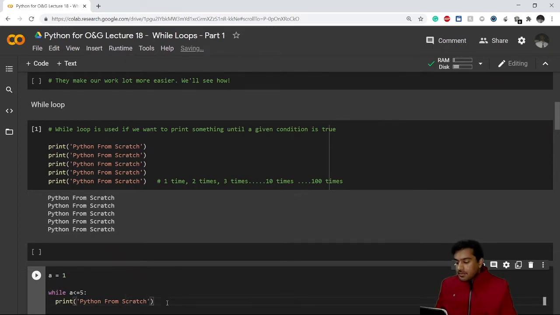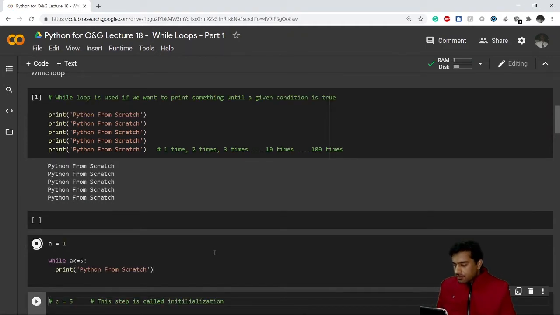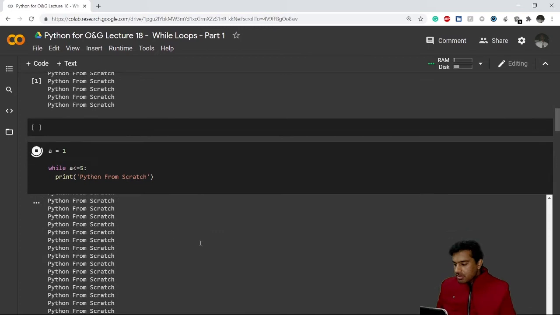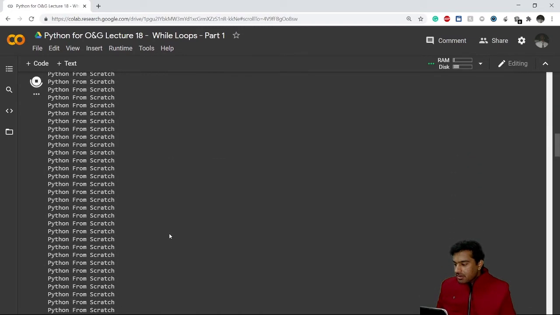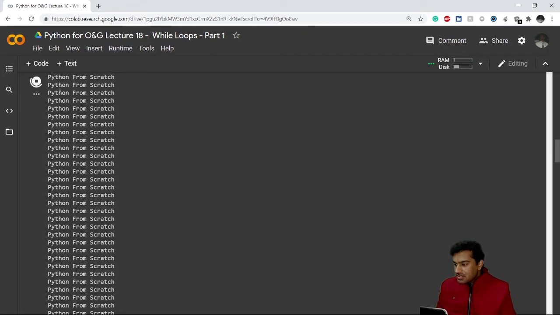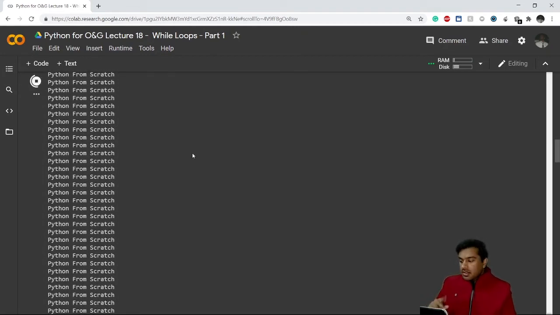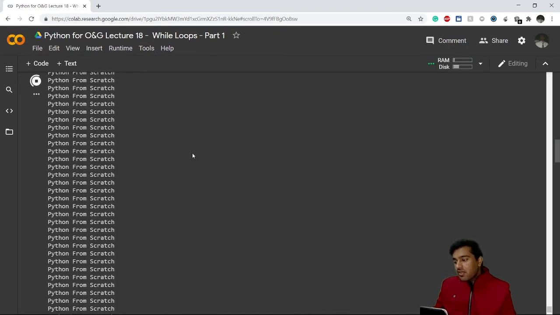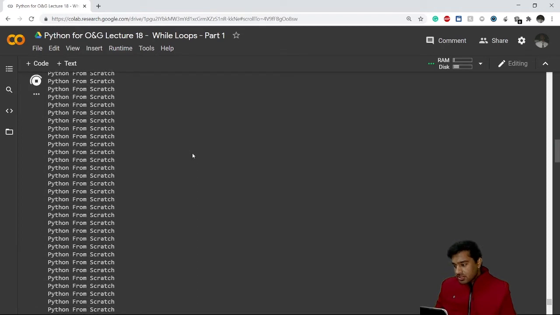Okay, let's run this code. You can see it keeps printing and printing. I need to stop that, right? You can see the cell is still running because we haven't given it a limit. This is one thing you need to keep in mind. It will print "Python from scratch" infinite times, but I don't need that.